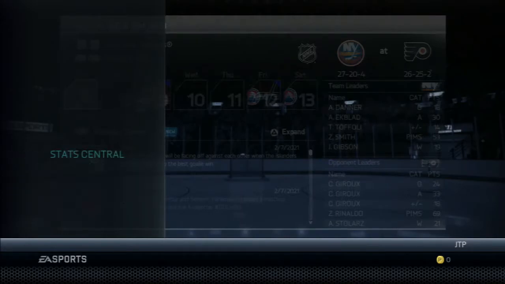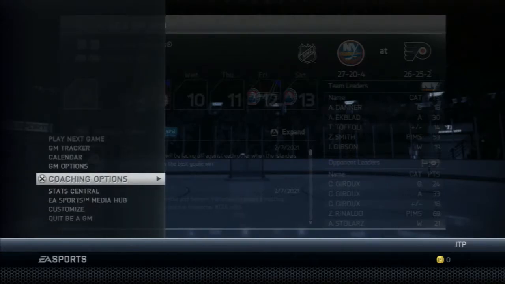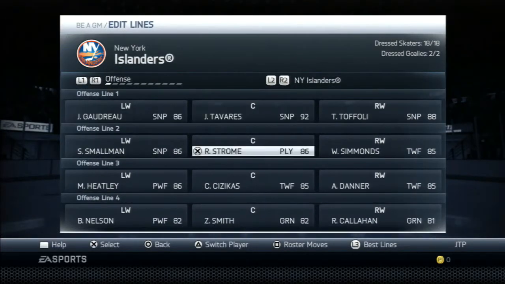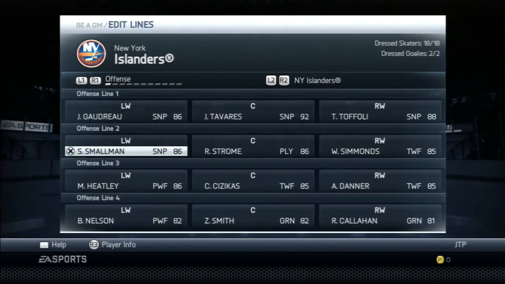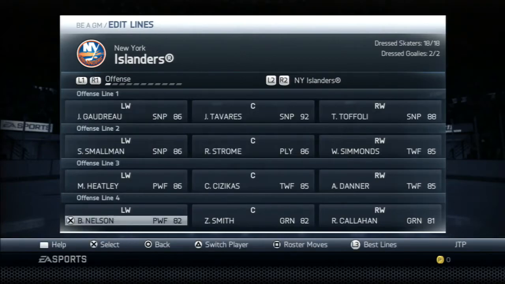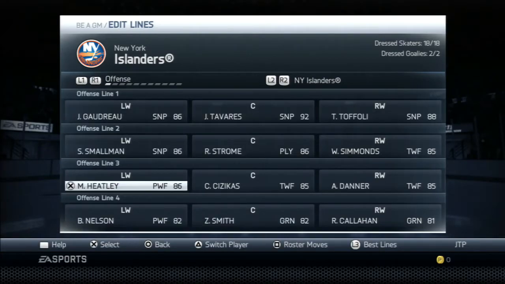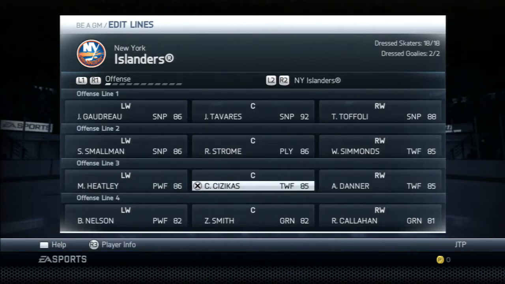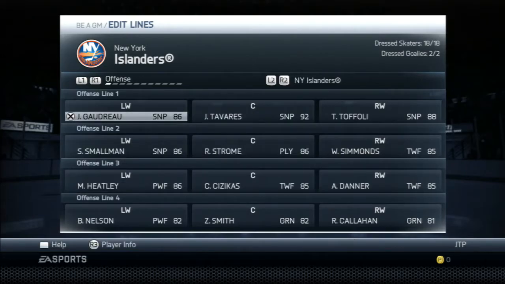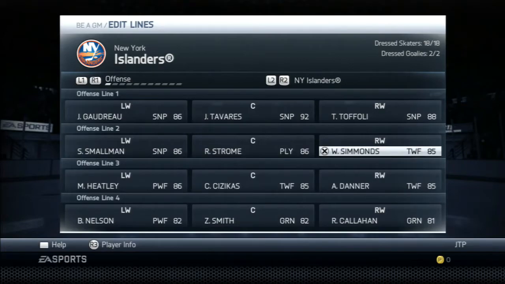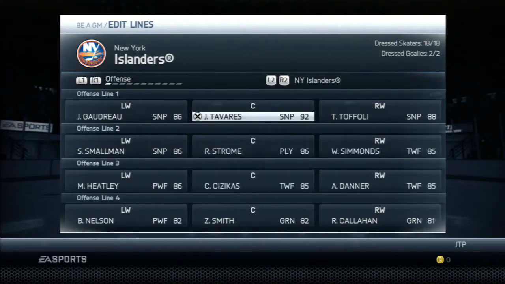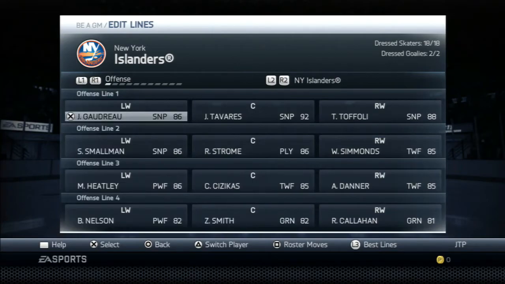But what I was thinking is, I think we have too much in our team right now. Just looking at it, I like the team because obviously we have a lot of depth here, but I think we have too many 85s, 86s, and not enough role players. We have three guys right here, really second liners playing the third line. We have second liners playing the first line. It's just, we have too many second liners. Cizikas can stay, the centers don't get moved, but it's really the wingers that bother me right now.